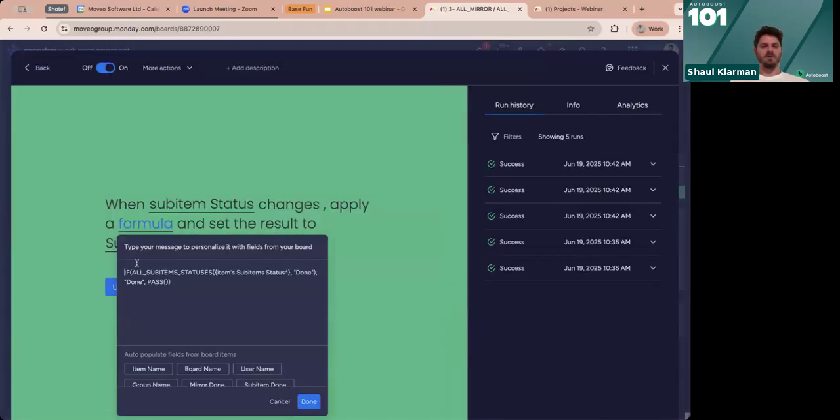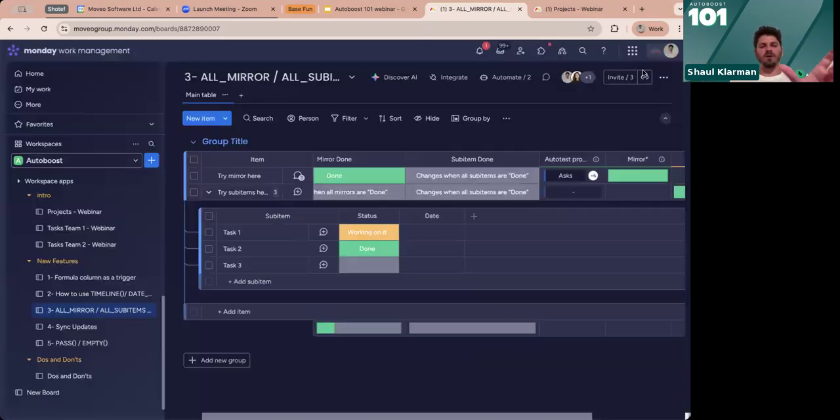So if all sub-item statuses of this summary column are done, return something. If not, return pass. This will allow you to build a full system here, right? You can do switches and ifs and everything that you want. So you can build one automation to say, if they're all working on it, return working on it. If they're all done, return done.